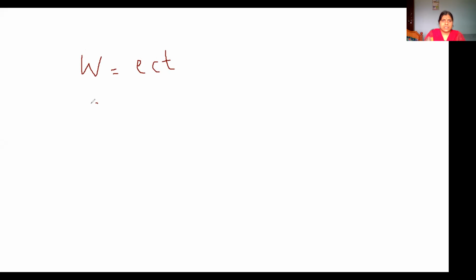When C is equal to 1 ampere and T is equal to 1 second, what is W?